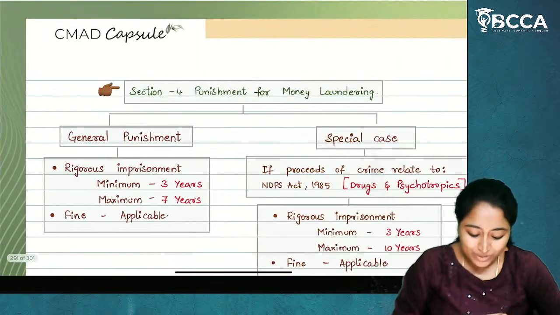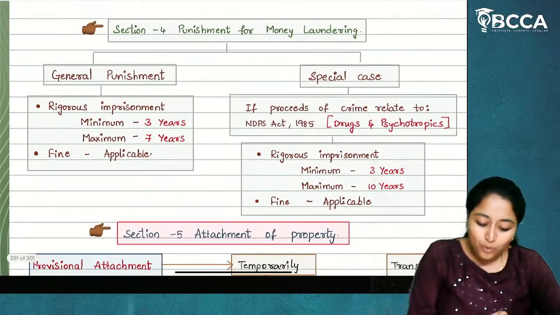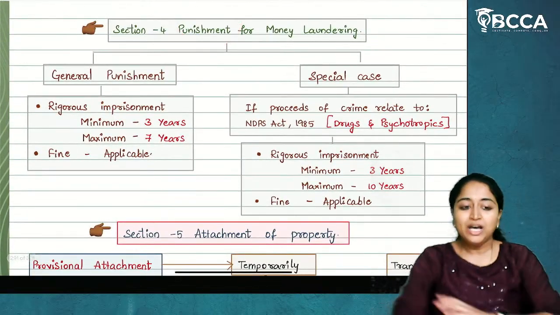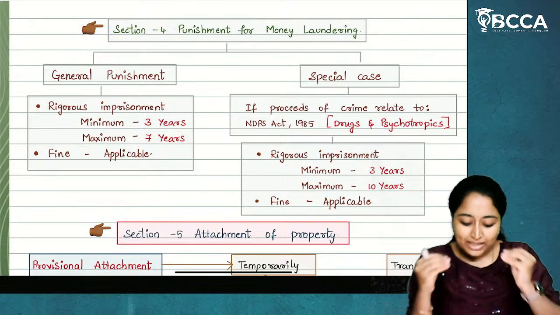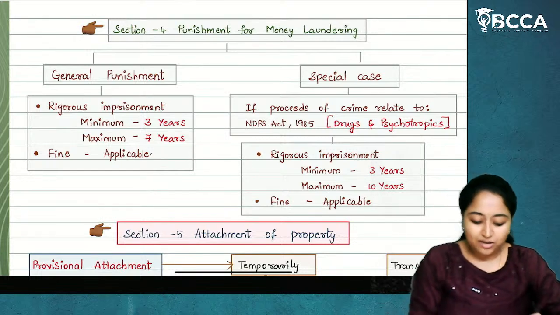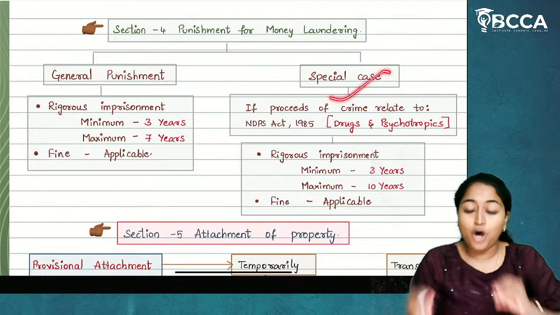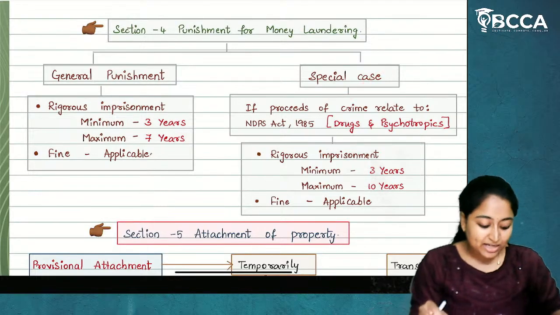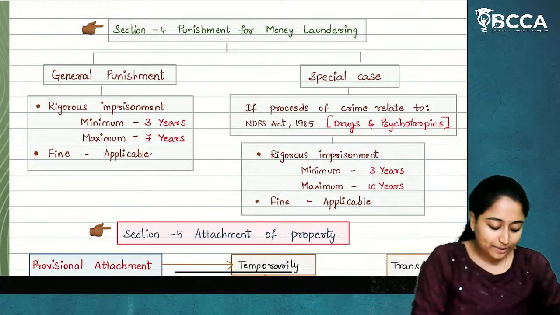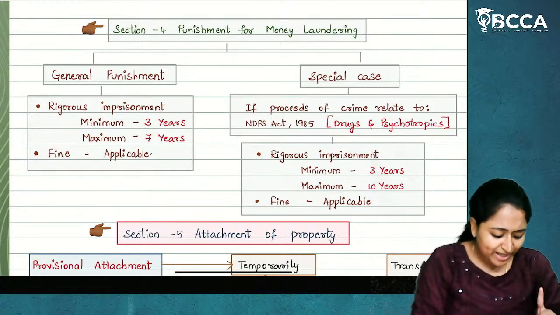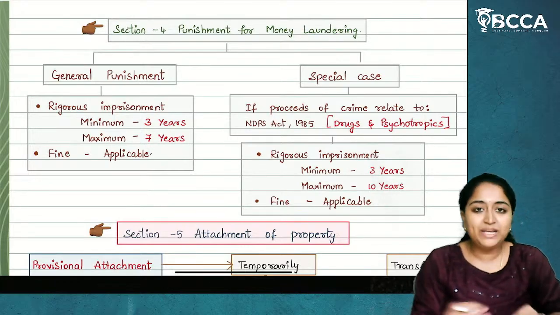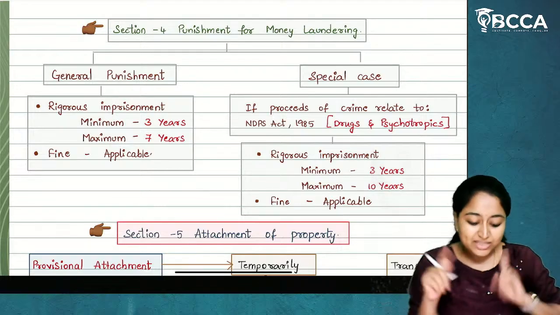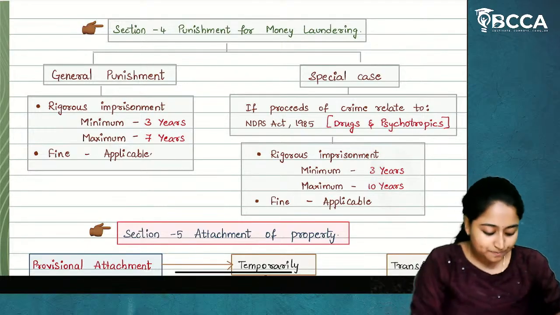And after that, we have sections. Now, what is punishment of money laundering? In this punishment, you have to understand that both the punishments are either it could be general punishment or a special case punishment. It is a rigorous imprisonment. So, in both the cases, the word rigorous is being used in the examination. Now, this is not being asked as a direct question, but this has been tested in MCQs.